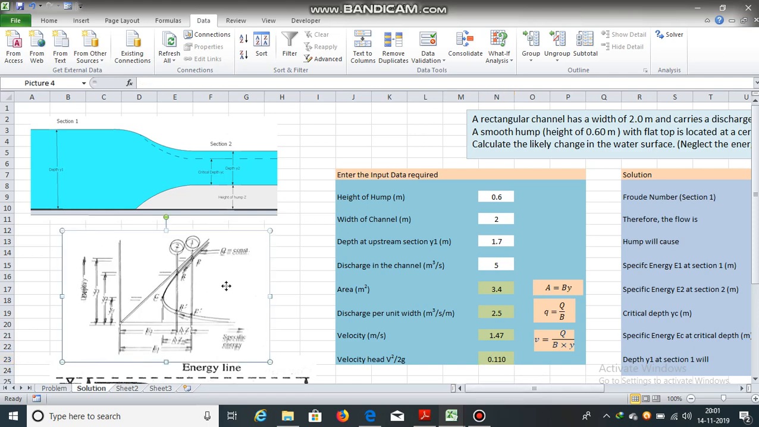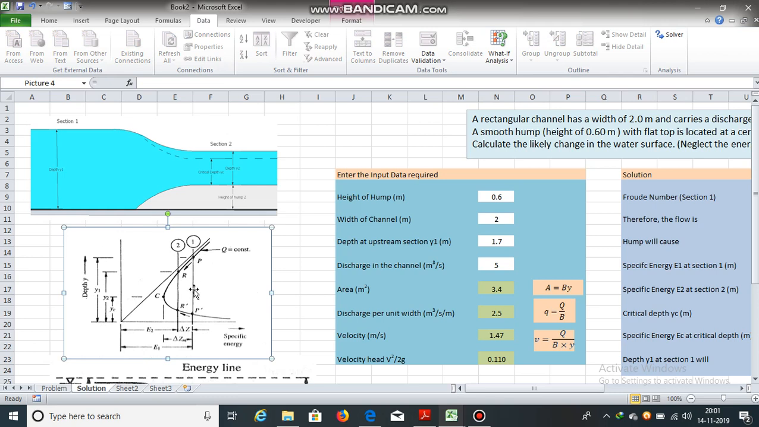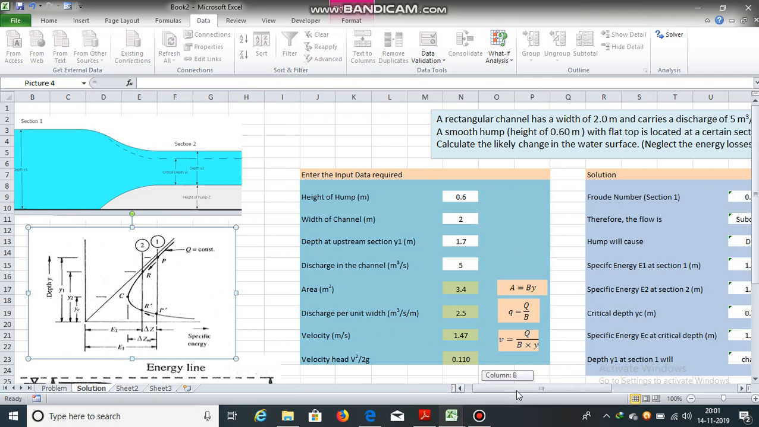Now this is the specific energy diagram. Specific energy at section 1 is equal to y1 plus v1 square by 2g. Y1 is the depth, v square by 2g is the velocity head. At section 2, there will be some reduction in the specific energy. E2 will be equal to E1 minus delta Z. Delta Z is the height of hump. Now let us calculate the change in the water surface.